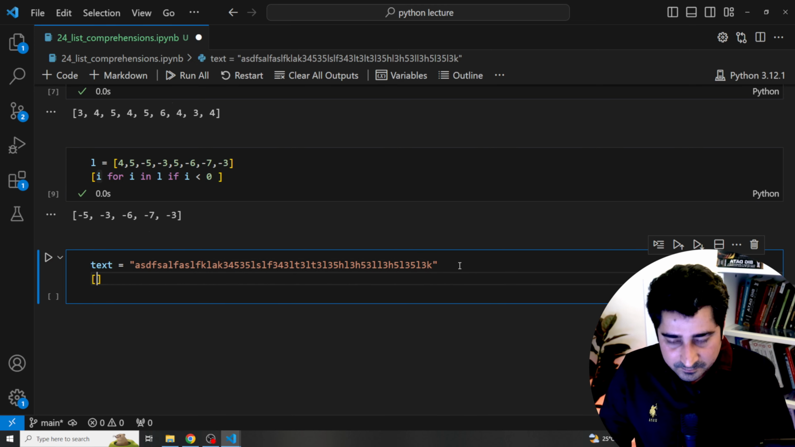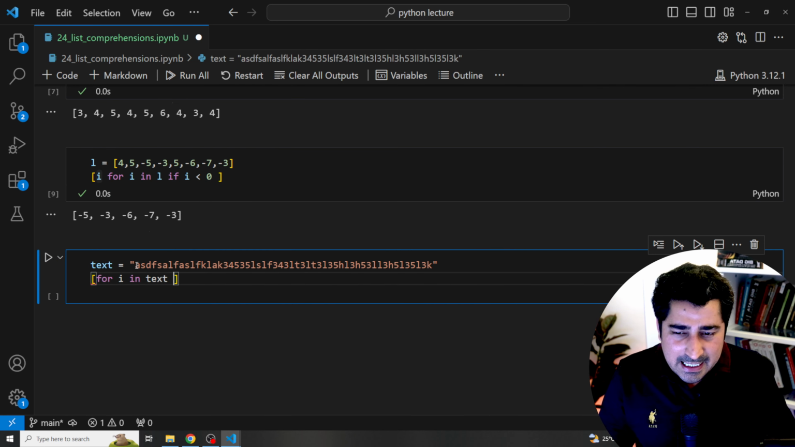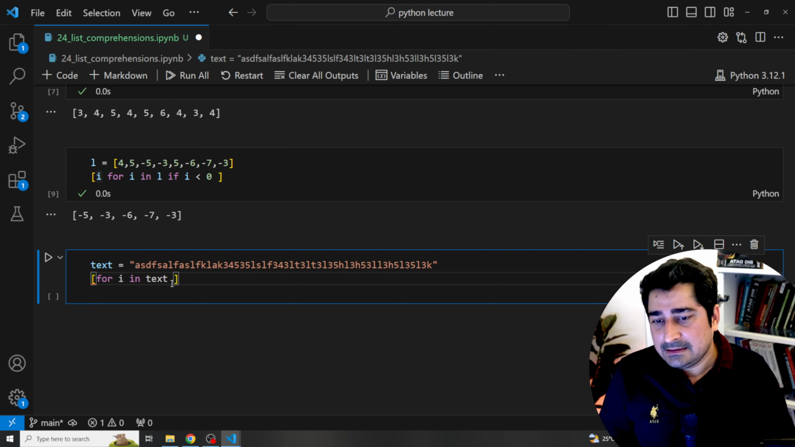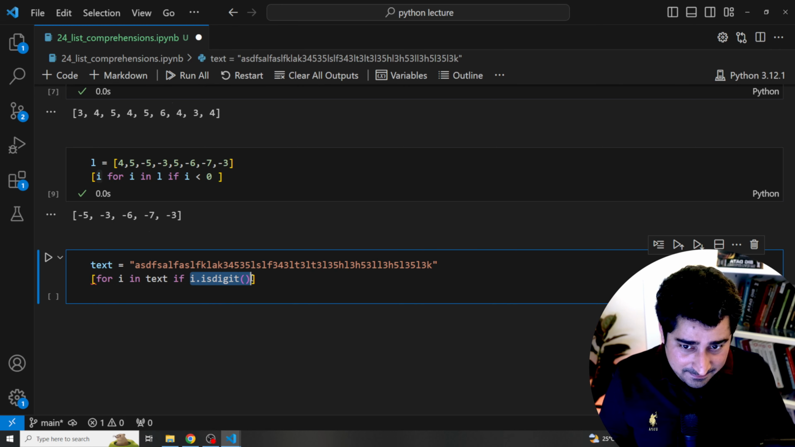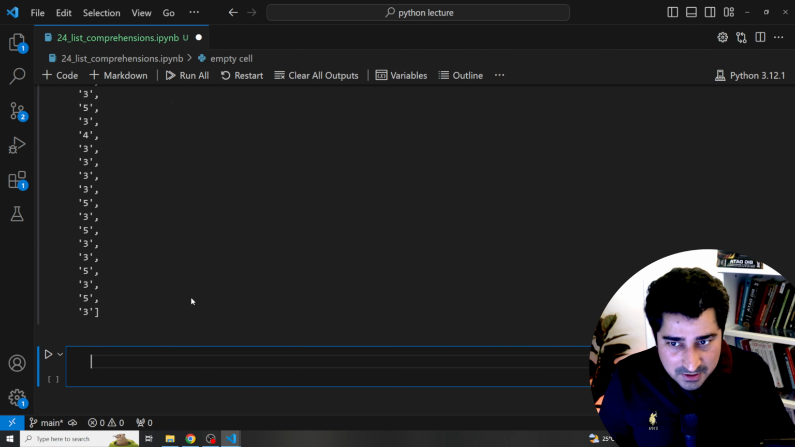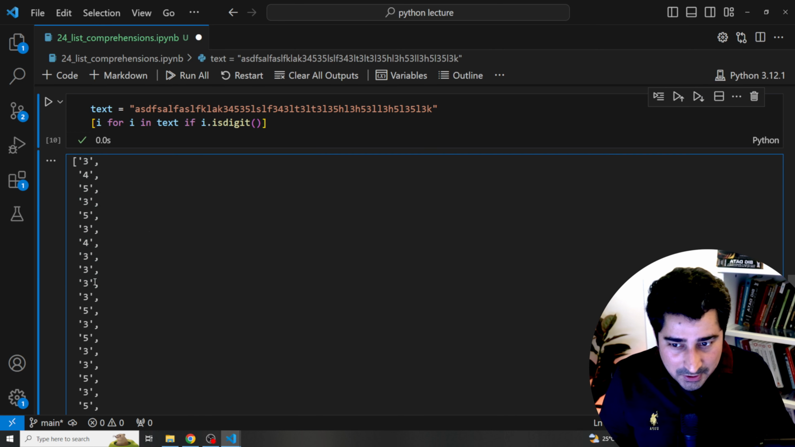So here I can write a list comprehension: for i in text. So just go through each and every character one by one. Okay, fine. And then do what? Then try to check: if i dot isdigit, there is an inbuilt function isdigit in a string. If this is going to be true, then return that particular i. Now execute. So here is the data that we are able to receive, whatever data is available in digit